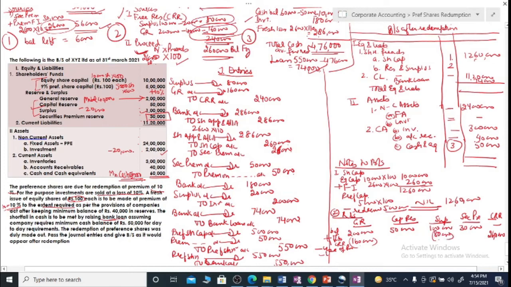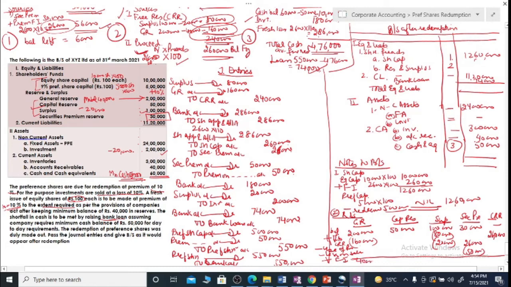Then you had loss on sale of investment 20,000. Then you had securities premium on fresh issue. Premium on fresh issue was 26,000 minus premium used 50,000. So whatever information is there, just make the adjustments. You can do it one by one, like start with general reserve, calculate the balance, then write up the balance, then capital reserve, surplus, and then total up the amounts in one column, or you can do it collectively.